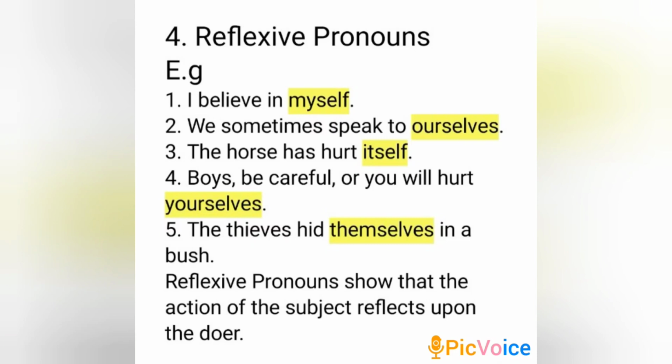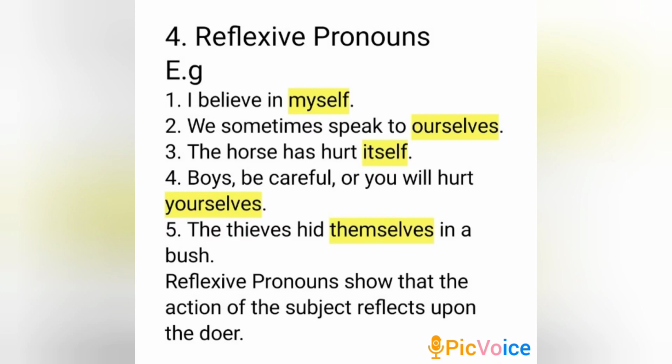Fourth one. Reflexive pronouns. Reflexive pronouns are words ending in self or selves that are used when the subject and the object of a sentence are the same. Reflexive pronouns behave like objects to the verb. See the examples here. I believe in myself.